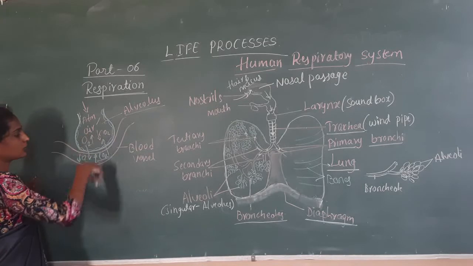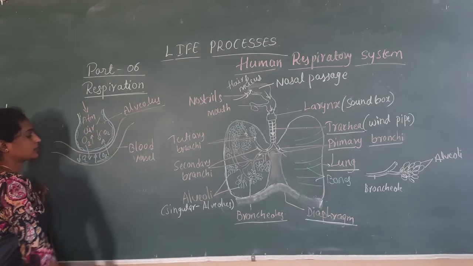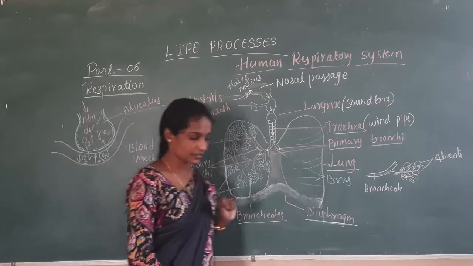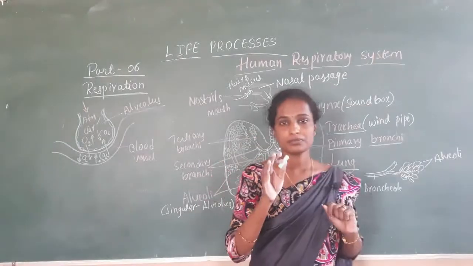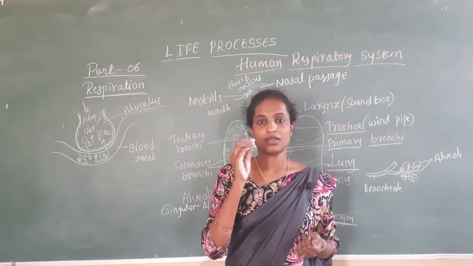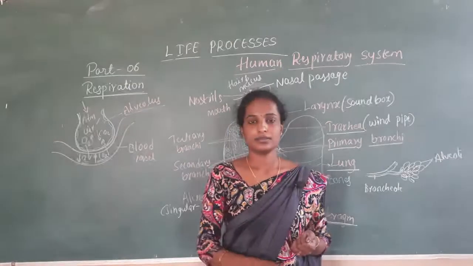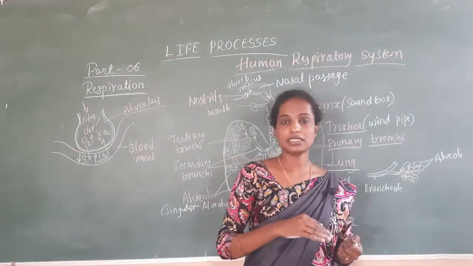So this is how the diffusion of carbon dioxide and oxygen takes place. Diffusion is the process which takes place in the alveolar and blood vessel region.